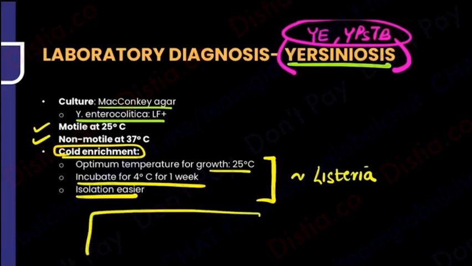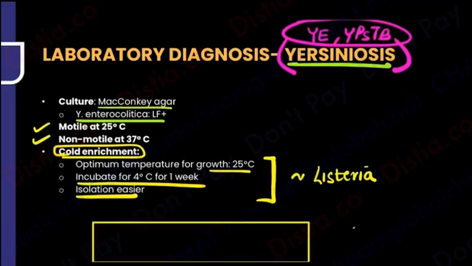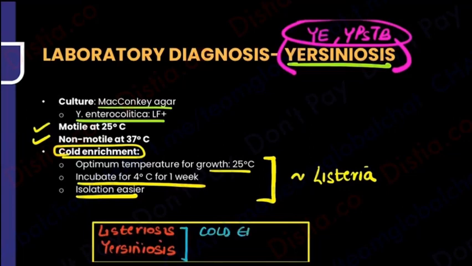So now you can see that there are a lot of similarities between Listeriosis and Yersiniosis. That becomes rhyming for us. Listeriosis and Yersiniosis both show a phenomenon known as cold enrichment, and both show a phenomenon known as differential motility. It means they can move in the 20s, they cannot move in the 30s, right?